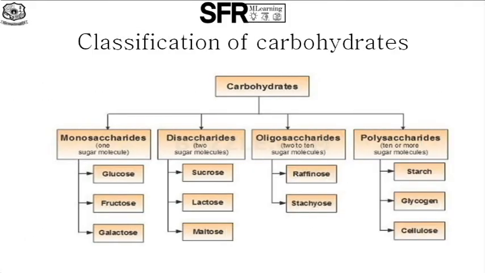Next, classification of carbohydrate chart. First, monosaccharides, it contains only one sugar molecule, for example glucose, fructose, galactose. Second one, disaccharides, it contains two sugar molecules, for example sucrose, lactose, maltose. Third one, oligosaccharides, it contains 2 to 10 sugar molecules, for example raffinose, stachyose. And the last one, polysaccharides, it contains 10 or more than 10 sugar molecules, for example starch, glycogen, cellulose.